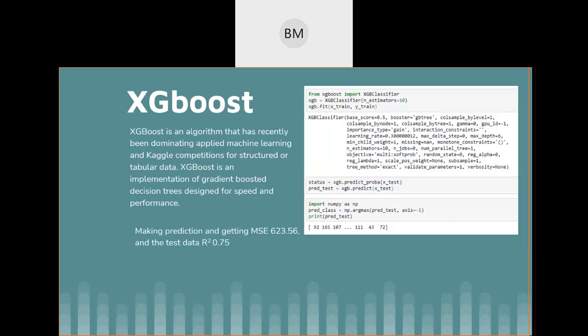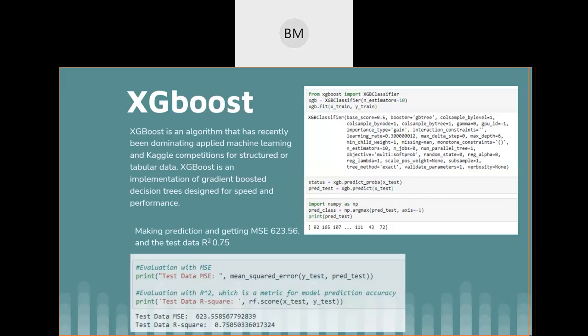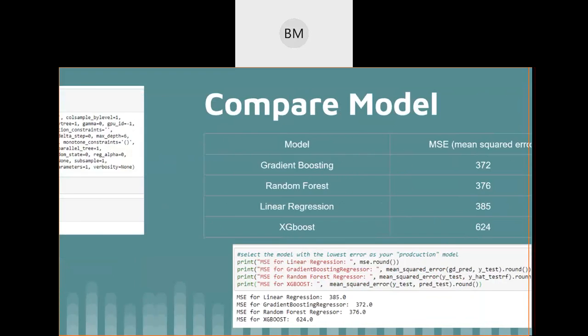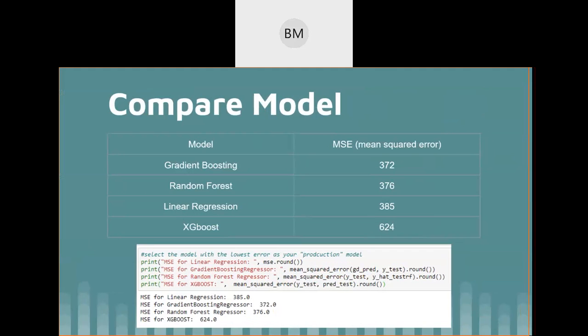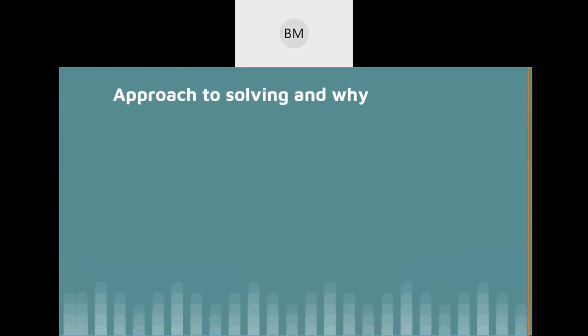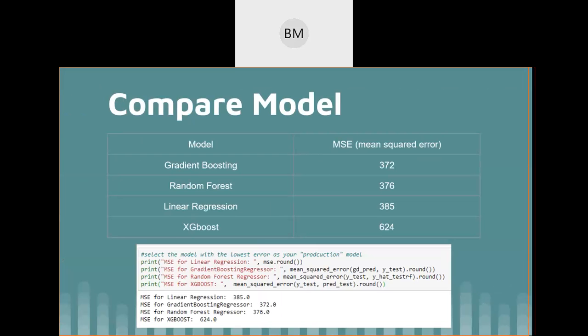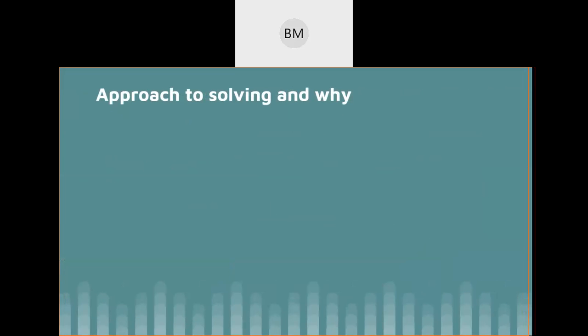But when we tried to evaluate, we got the mean square error as 623.56, which is way high when compared to the other three models. So we can definitely conclude that this is not the best model to deploy in production. Comparing all four models over here, the mean square error is very low for the gradient boosting algorithm. So I think the gradient boosting model will be the best one to deploy in production with this data set.